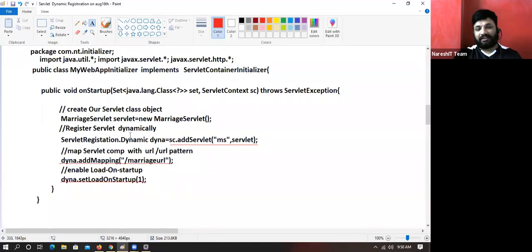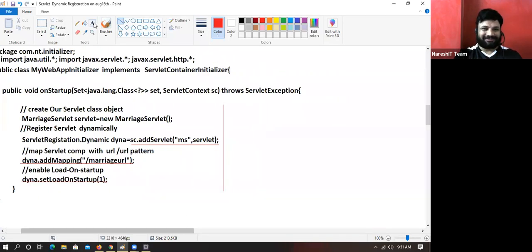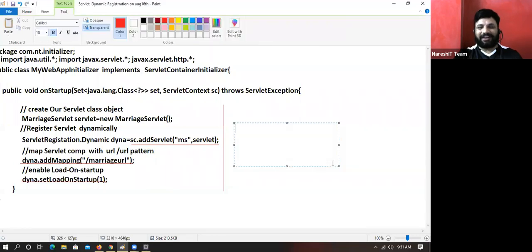After listening to the entire Ramayana, someone is asking what you are doing in the onStartup method. My dear fellow, programmatically I am registering a servlet. In the onStartup method, I am programmatically registering a servlet, or not? Please keep your brain open.